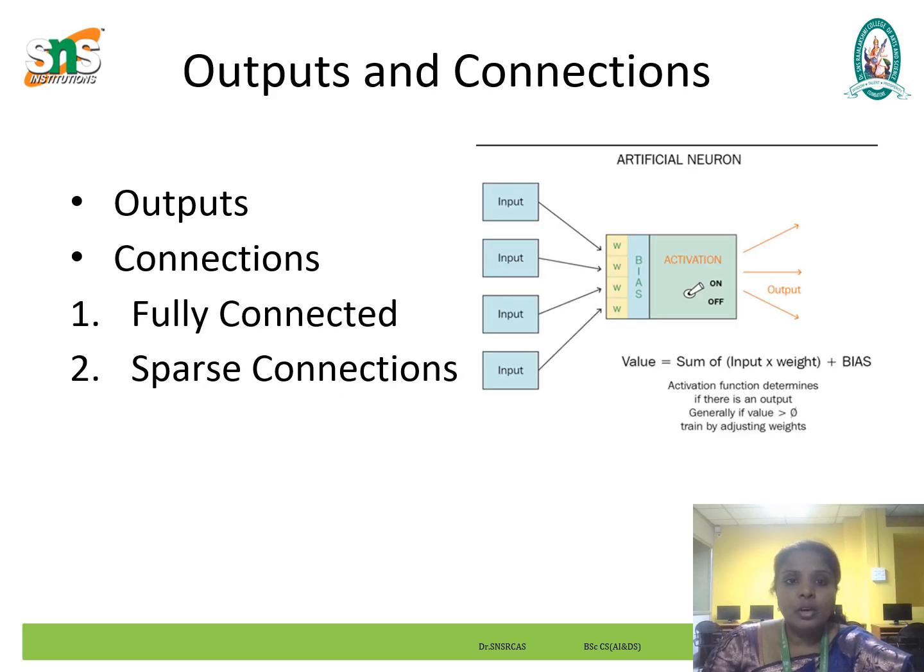Next, we see the output and connections. Output means, as we already know, passing the value to the next layer in the network. Connections can be fully connected or sparse. Fully connected means each neuron connects to every neuron in the next layer. Sparse connections randomly remove connections to strengthen the network.